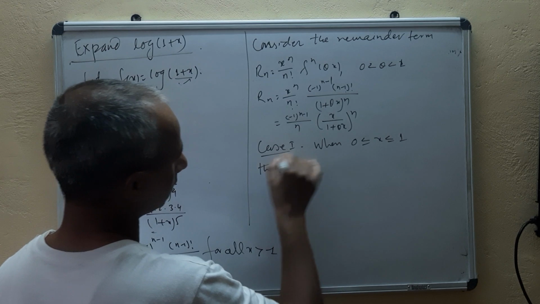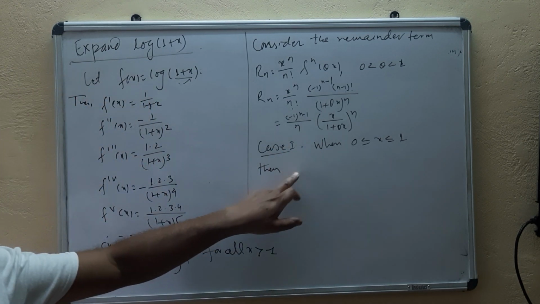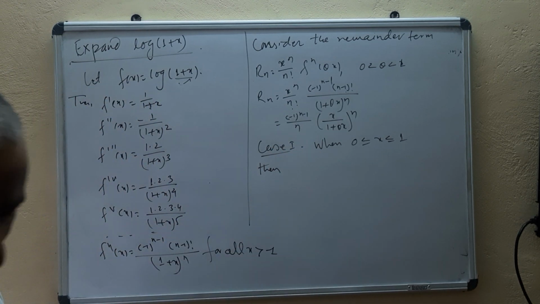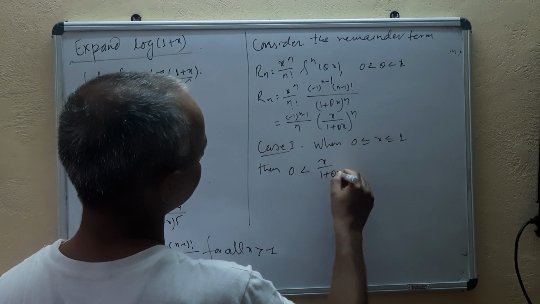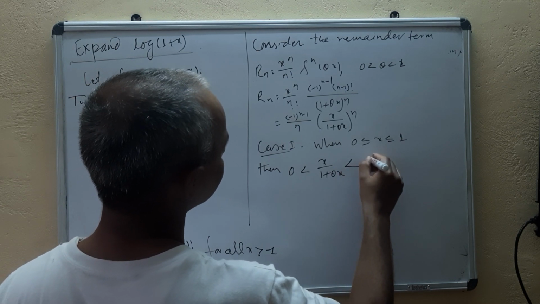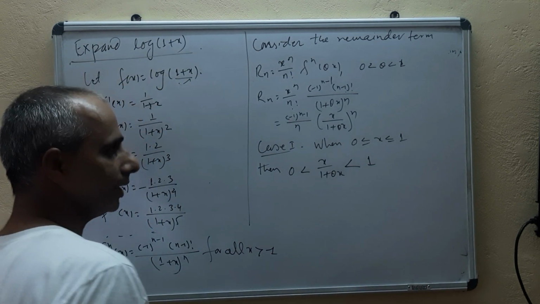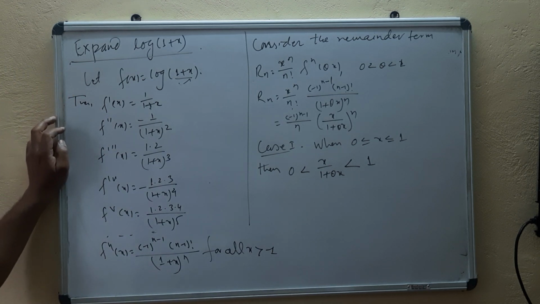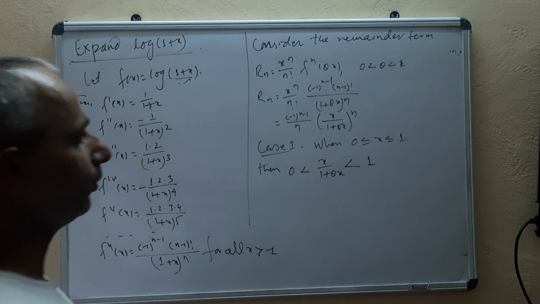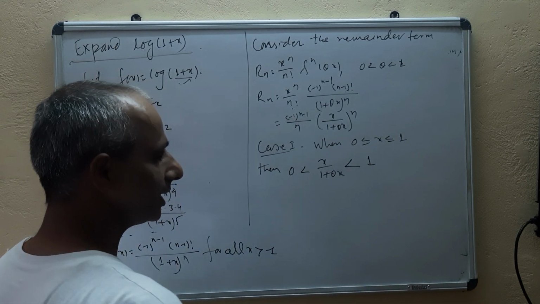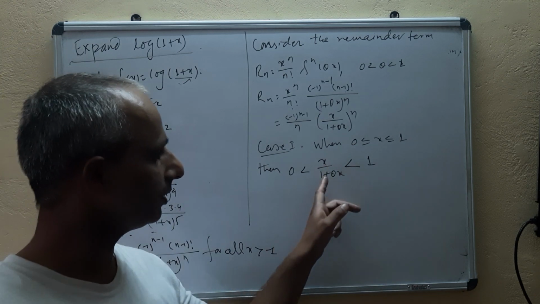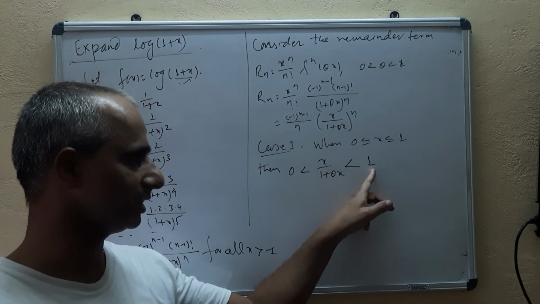Then, when 0 is less than or equal to x is less than or equal to 1, what can I do? 0 is less than x upon 1 plus theta x is less than 1. What does it mean? When x is positive and lies between 0 and 1, in that case, the value of x upon 1 plus theta x will always be less than 1.